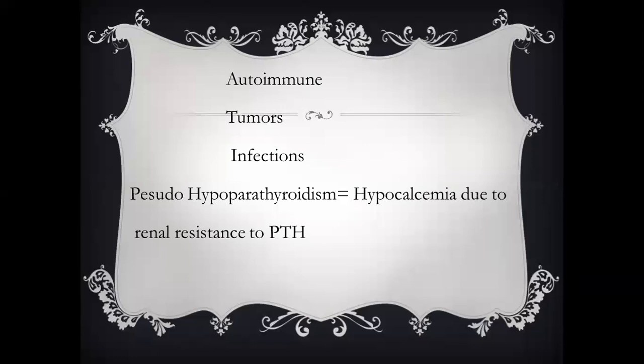There are different terms used with pseudo hypoparathyroidism. Now, pseudo means false. What is here is that the hypocalcemia is due to renal resistance to the PTH. Actually, PTH is secreted normally, but it cannot act. It is not able to act on the kidney to produce vitamin D3. That's why it's called pseudo hypoparathyroidism.